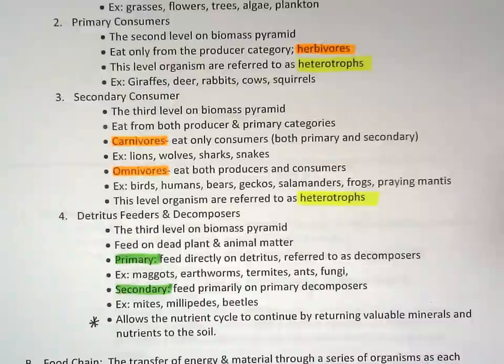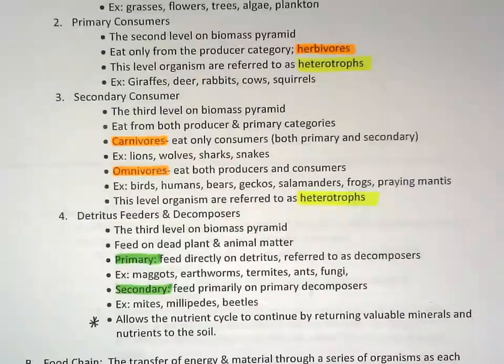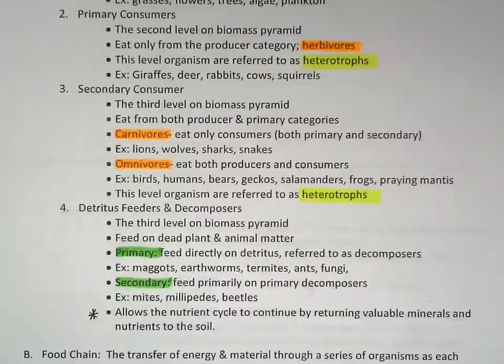The radiation fallout from that killed like everything, and it was in the soil, including all the detritus feeders and decomposers. So there were things that were dead, like trees and plant matter, that didn't decompose for a really long time because all of the detritus feeders and decomposers had been killed from the radiation fallout, and things didn't start decomposing until those organisms started coming back into the area. So they are very important to continue that.